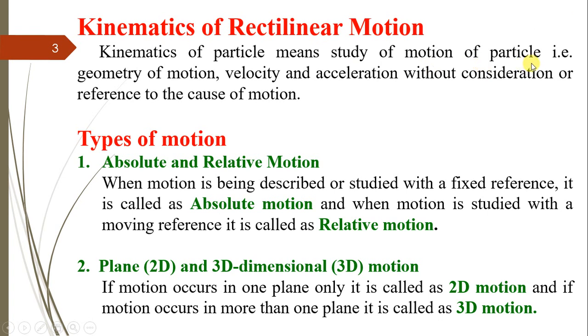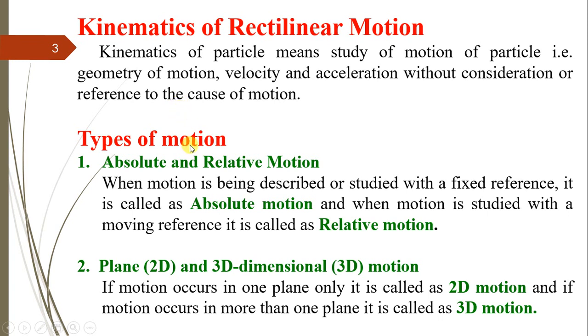Now when we start the kinematics of rectilinear motion, the kinematics of particle means study of motion of particle, that is geometry of motion, velocity and acceleration without consideration or reference to the cause of motion. Means whatever the number of parameters related to the motion, that is nothing but its velocity, its acceleration, the geometry, then the type of motion, all these different things when studied without reference to the cause of motion, that type of study we call kinematics.